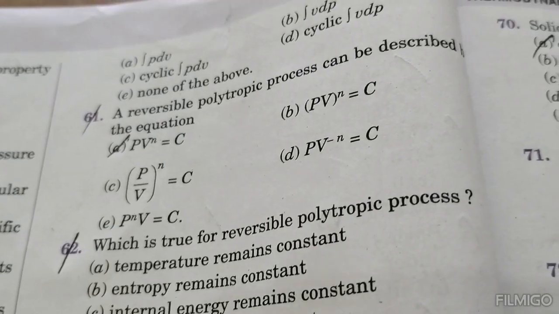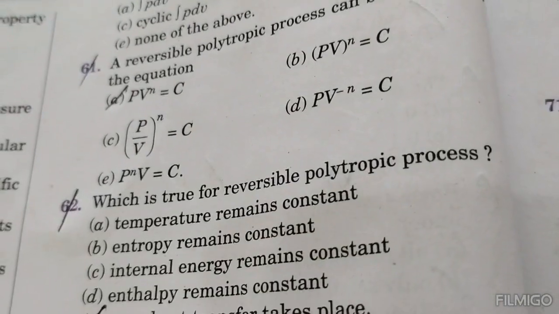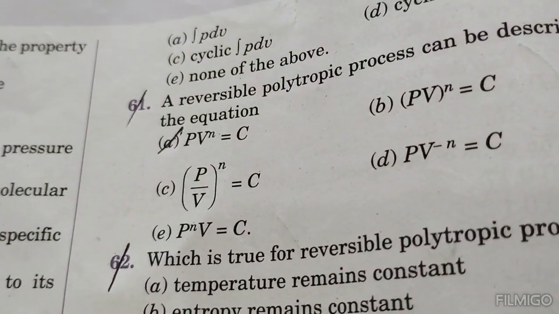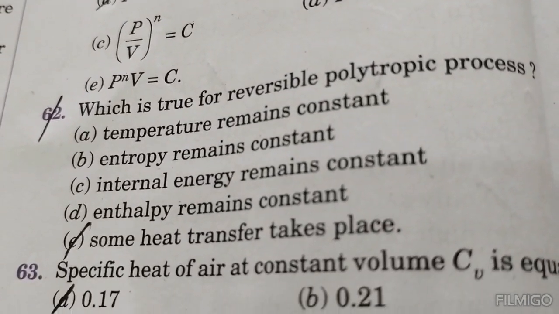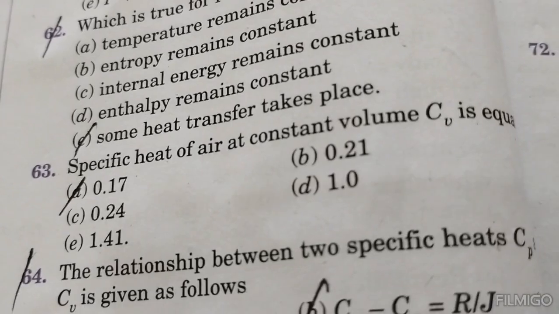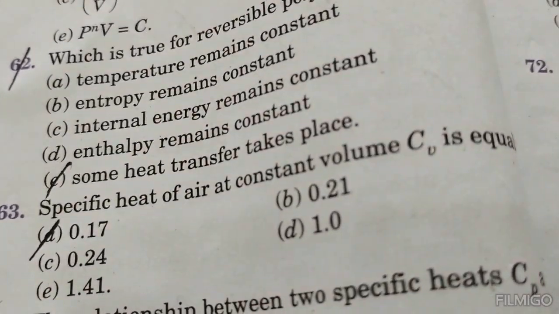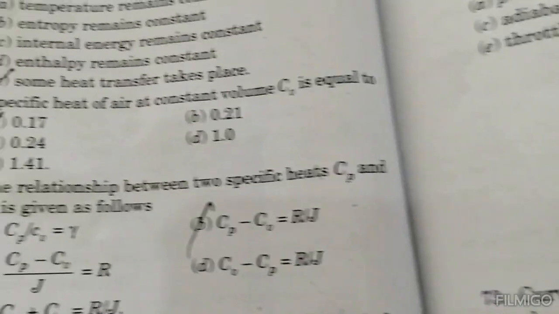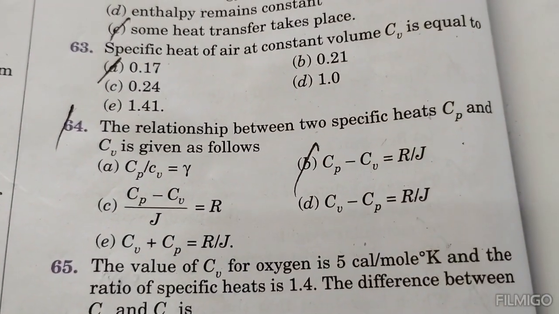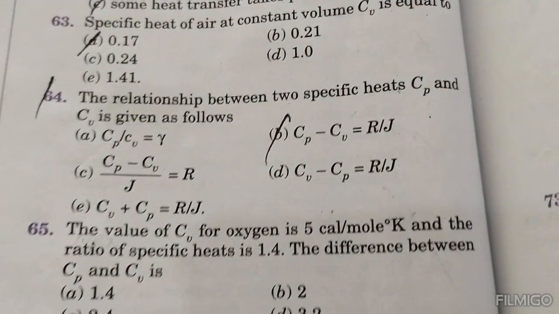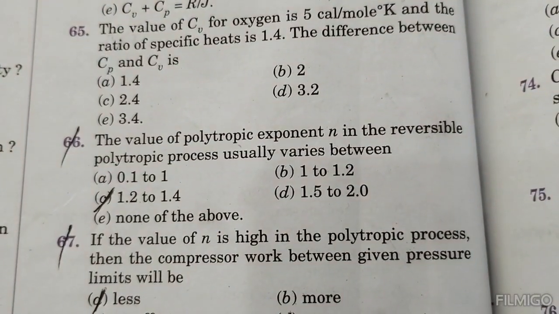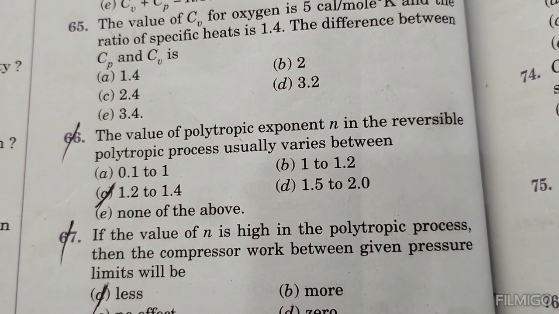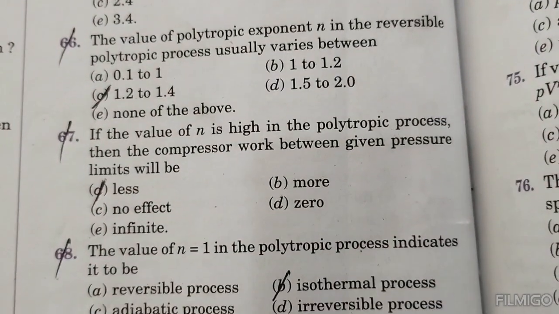A reversible polytropic process can be described by the equation PV^n equals C. Which is true for the reversible polytropic process? Some heat transfer takes place. Specific heat at constant volume Cv is equal to 0.17. The relation between the two specific heats Cp and Cv is given as Cp minus Cv equals R by J. The value of polytropic exponent n in the reversible polytropic process usually varies between 1.2 to 1.4.